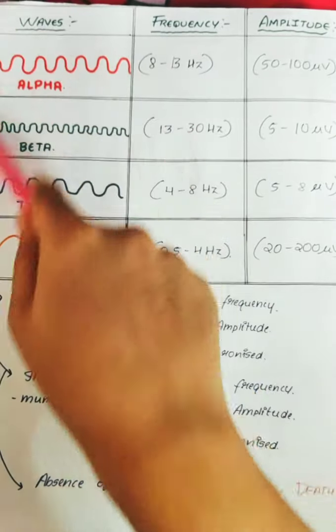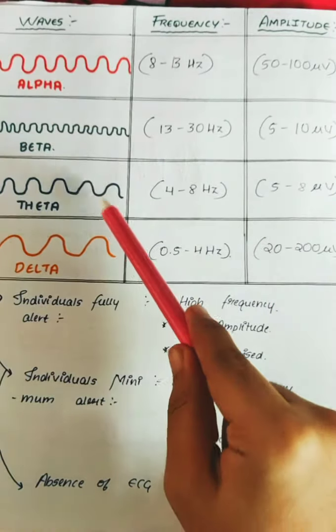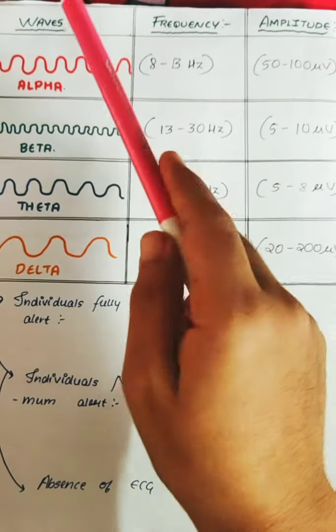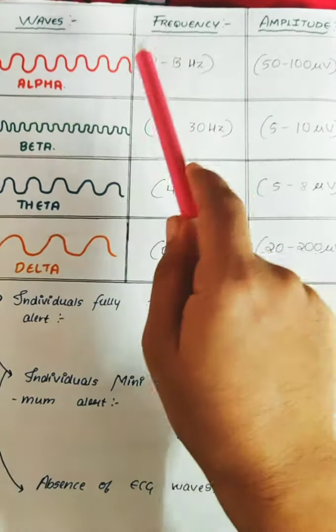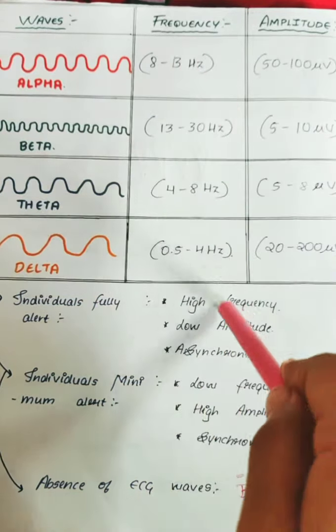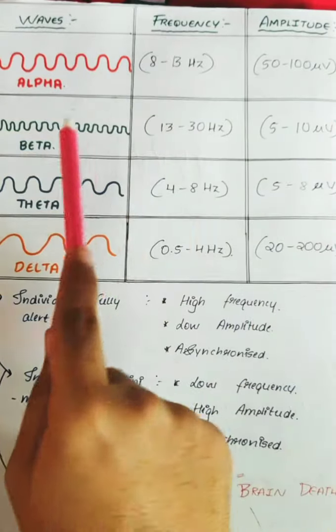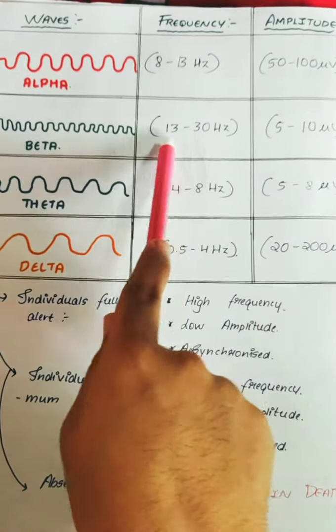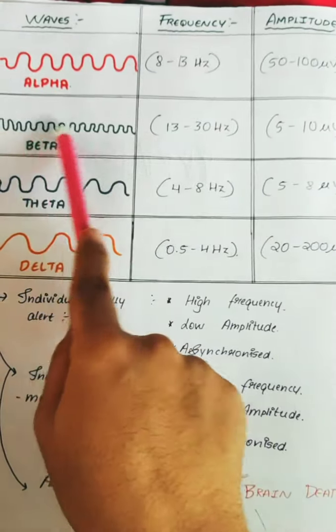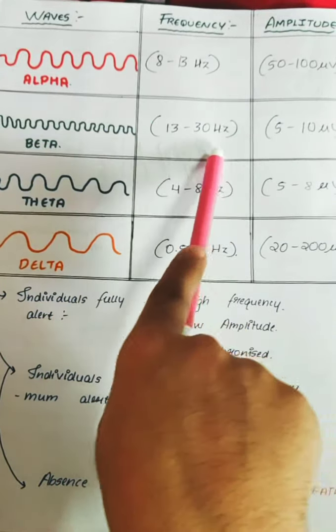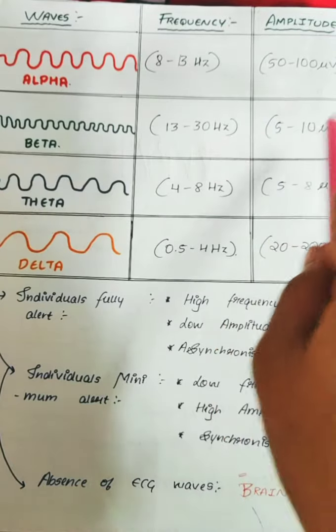As you can see in the diagram, the amplitude and frequency are changing drastically. In the alpha wave, the frequency is 8 to 13 hertz. You have to remember this value, and the amplitude is around 50 to 100 microvolts. In beta waves, the frequency is more but the amplitude is less, so the frequency is 13 to 30 hertz and 5 to 10 microvolts.